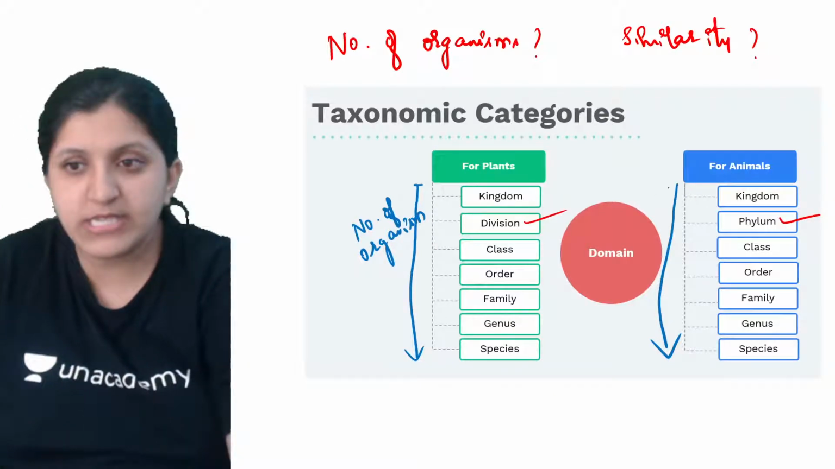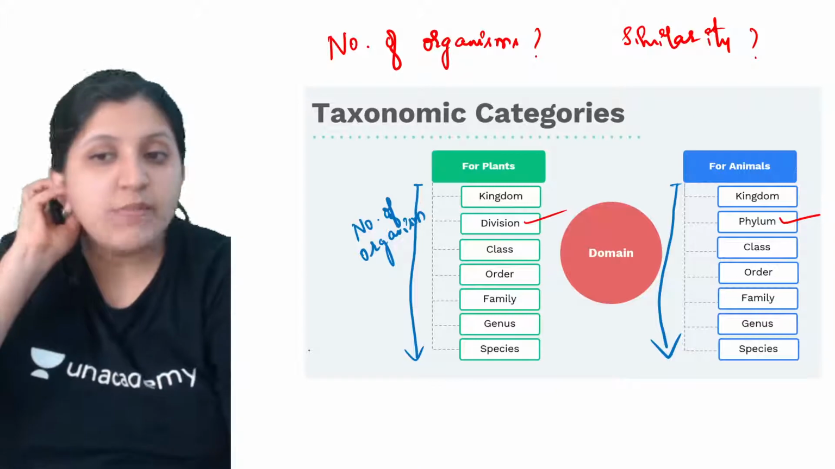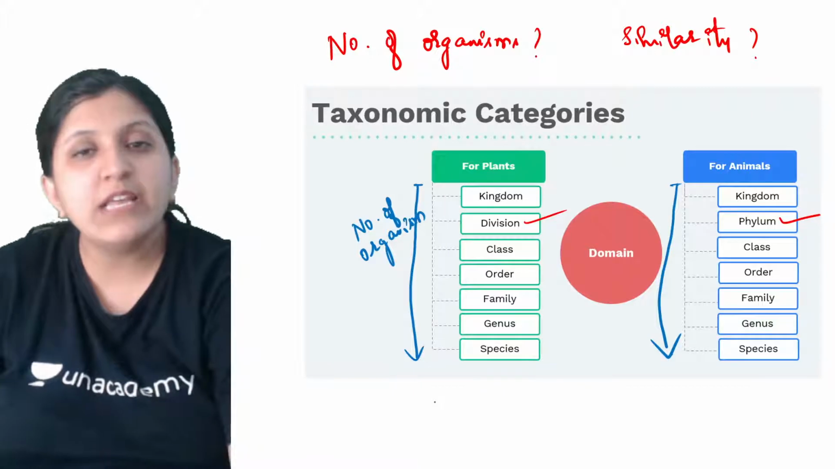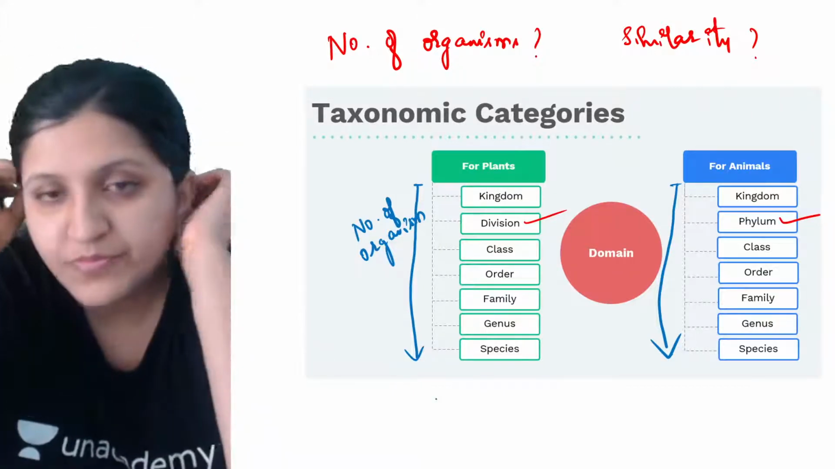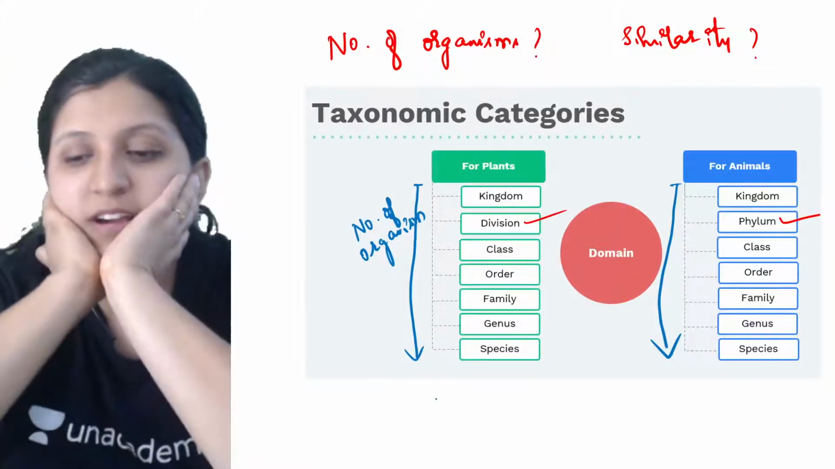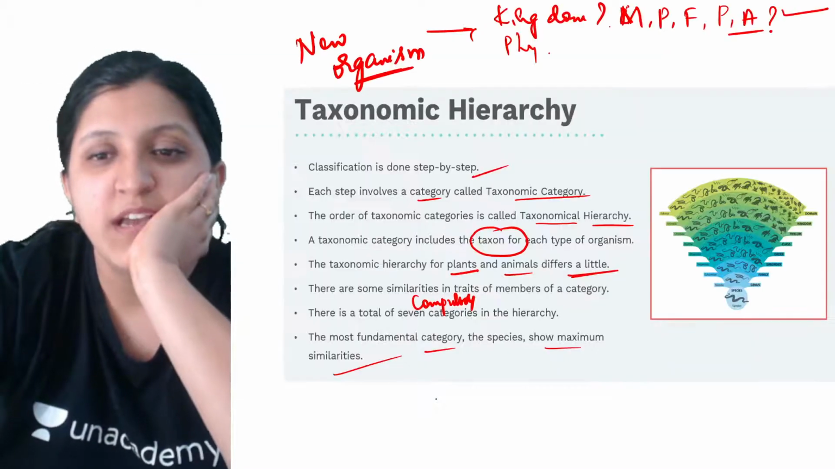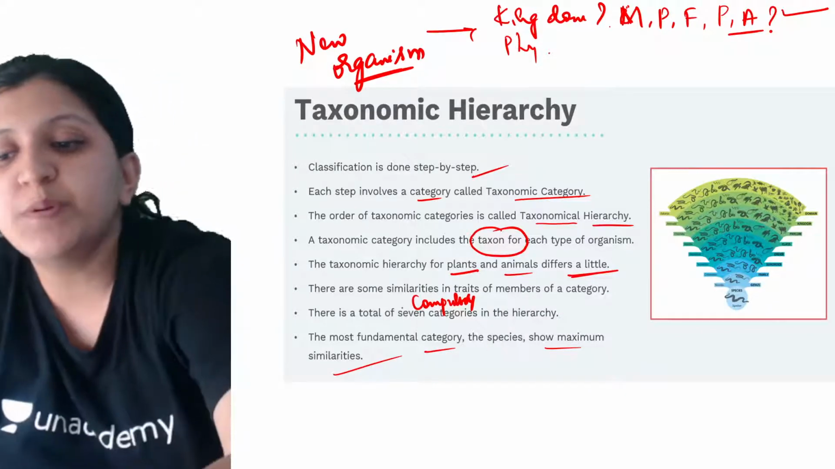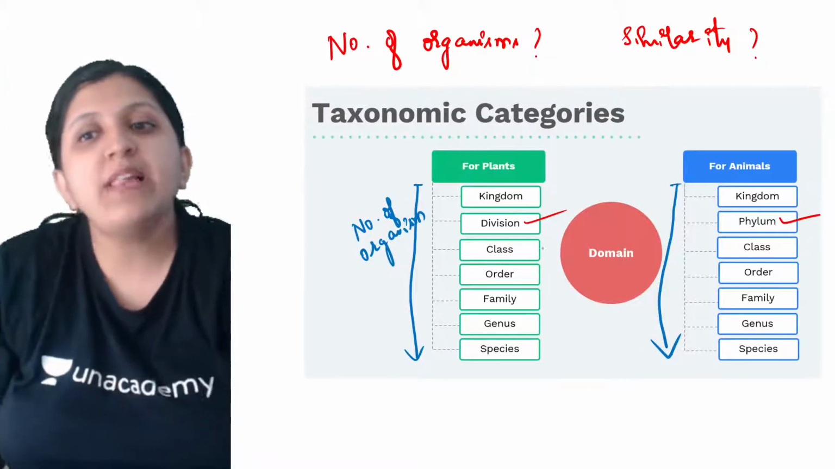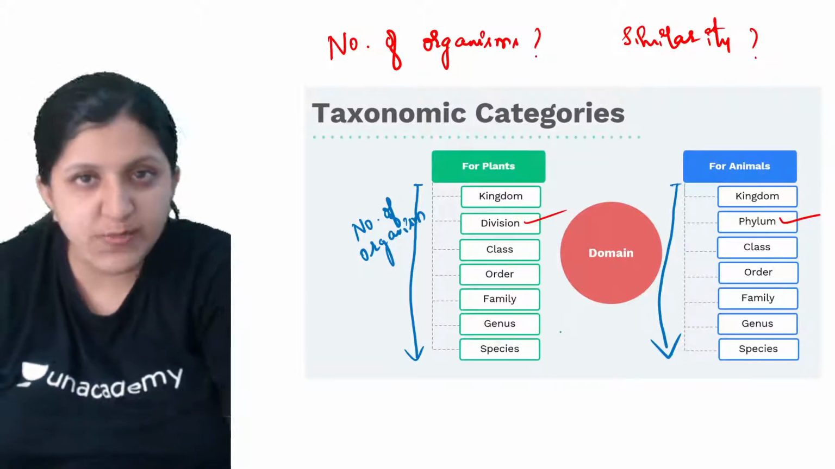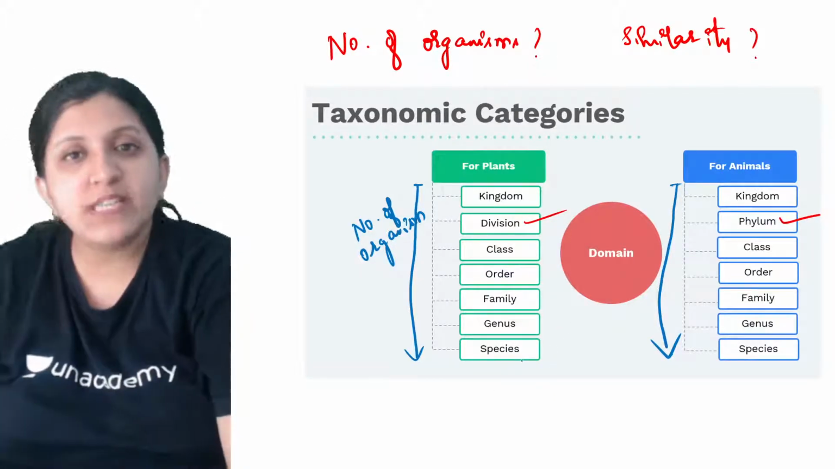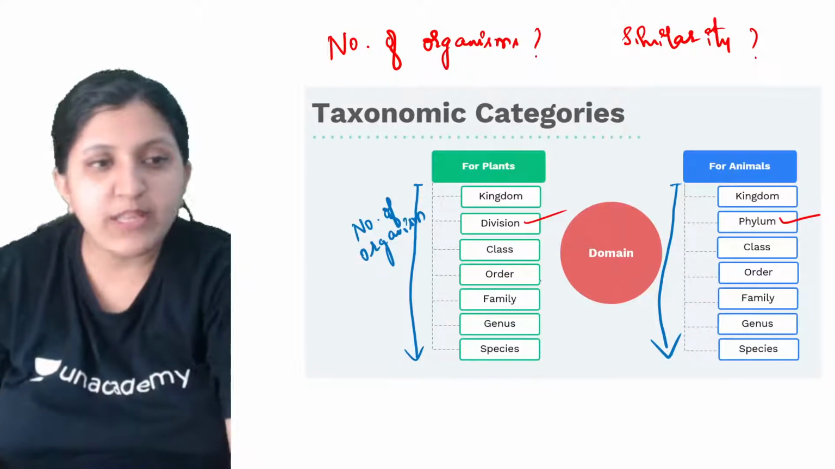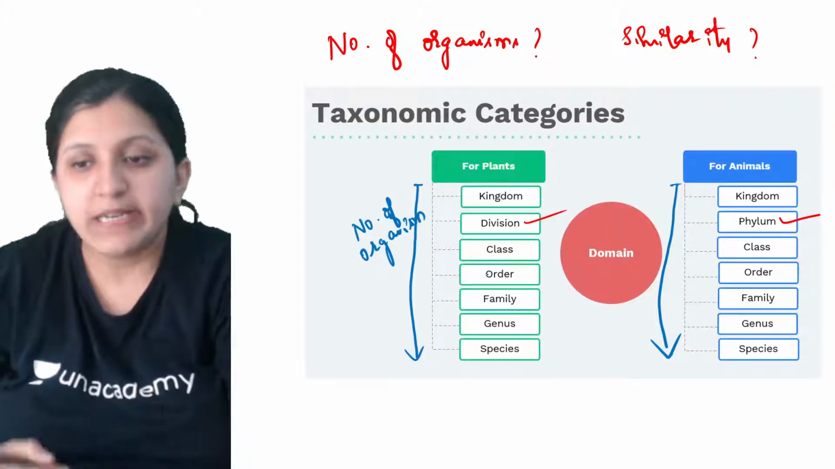Now if we are talking about the similarities, from kingdom to species, is the similarity going to increase or decrease? Anybody? As you can see, the most fundamental category, the species, shows maximum similarity. So between the species there will be more similarity, and again between the genus more similarity will be there. As we go up, this is going to decrease again.